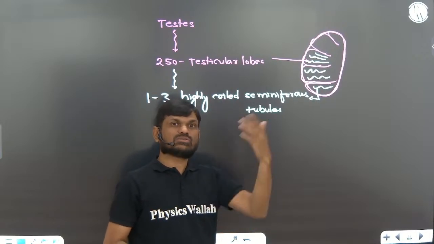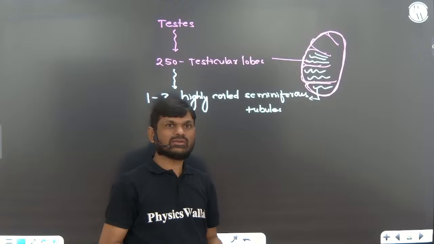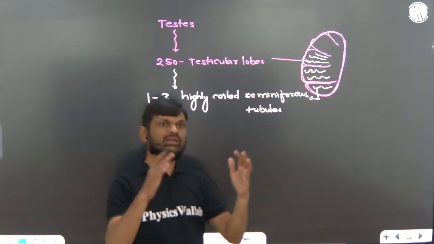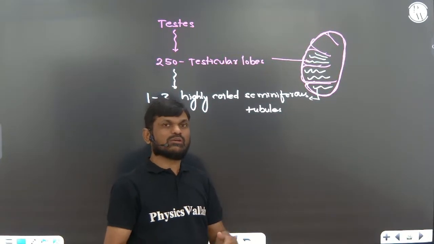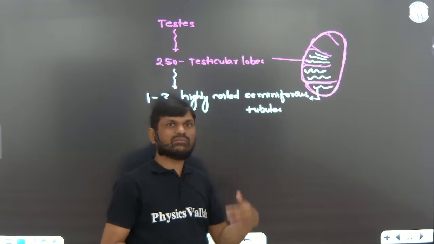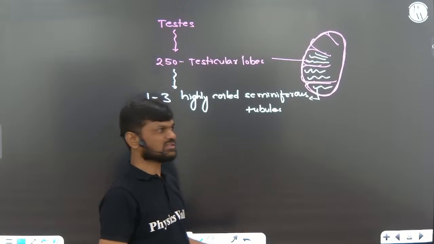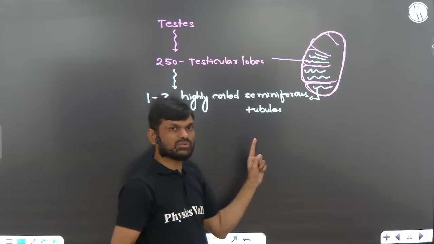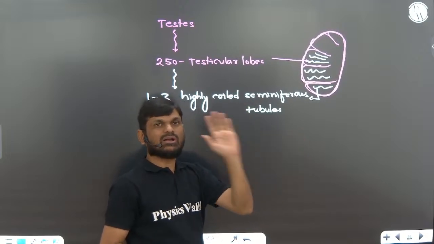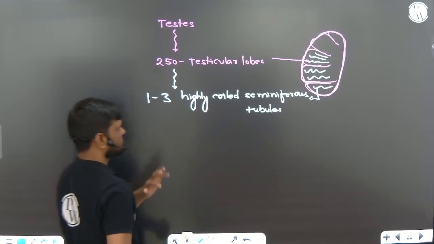We also studied the proximal convoluted tube and distal convoluted tube, also highly coiled tubes. Sometimes they will ask you a question, identify the highly coiled tube in the following. In that case, if they have given seminiferous tubule, it is also a highly coiled tube.